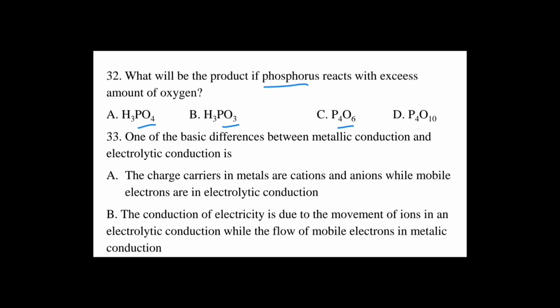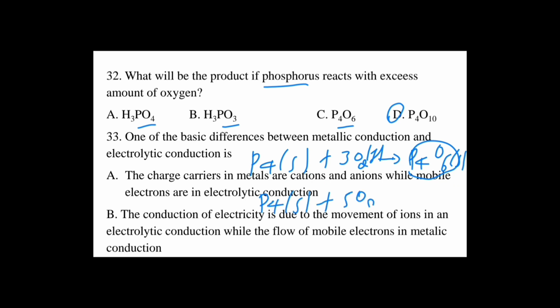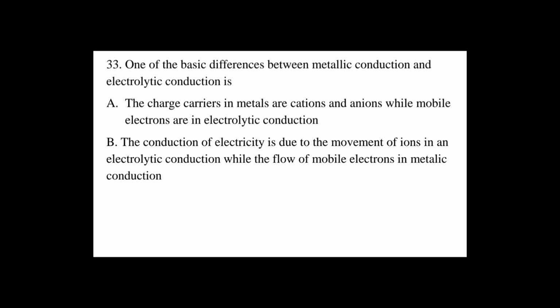ስለዚህ ፎስፈረስ reacts with excess amount of oxygen to form P4O10 የሚለው ትክክለኛ መልስ ይሆናል። ምክንያቱም P4 with a limited amount of oxygen 3O2 to form P4O6 ነው ማለት ነው። If phosphorus reacts with excess amount of 5O2 in the form of gas to form P4O10 ይሆናል ማለት ነው። ስለዚህ ትክክለኛ መልሱ D ነው ማለት ነው የሚሆነው።